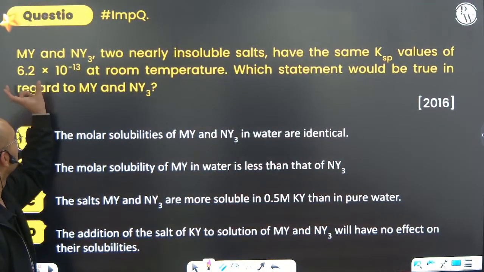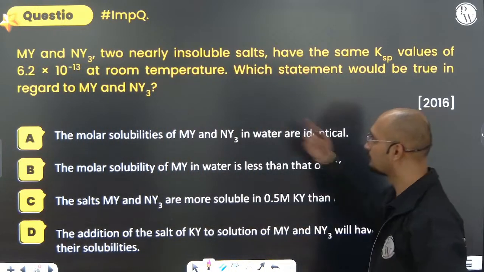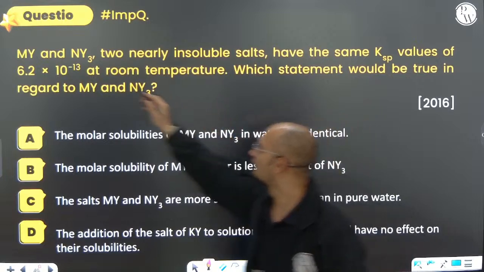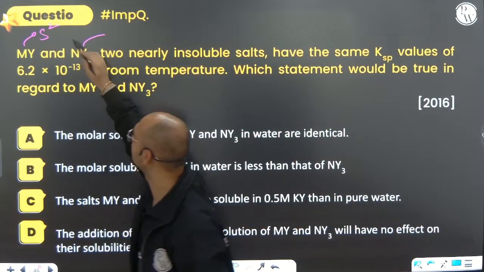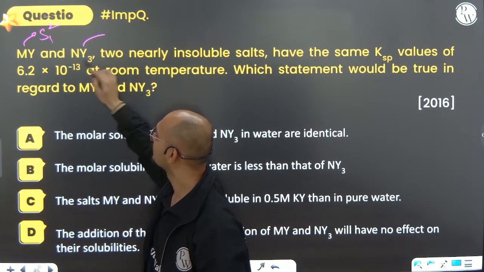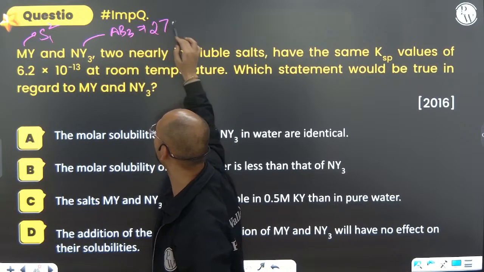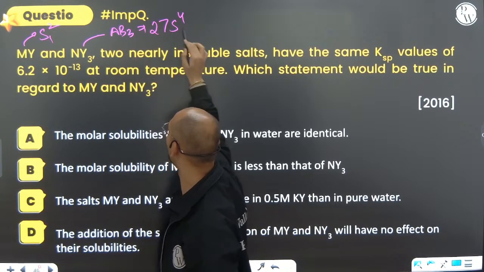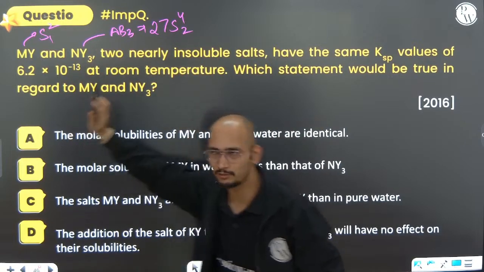Now, MY and MY3, two nearly insoluble salts, have the same Ksp. For an AB type salt, Ksp equals S squared. For this one, consider S1 squared. For this, the solubility is S2, because it is AB3 type. So it will be 27 S2 power 4. Both of them have the same value of Ksp.